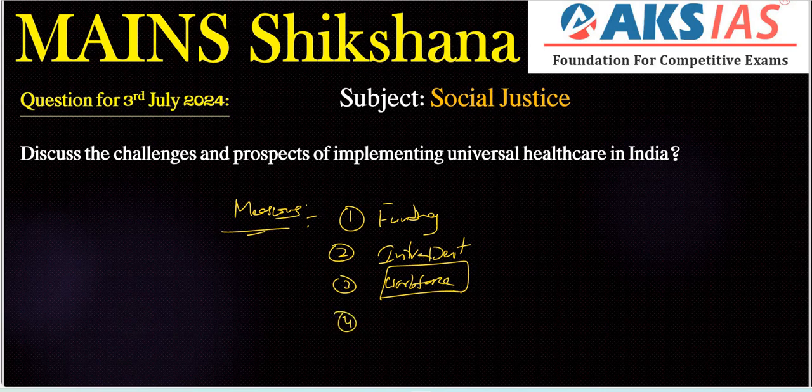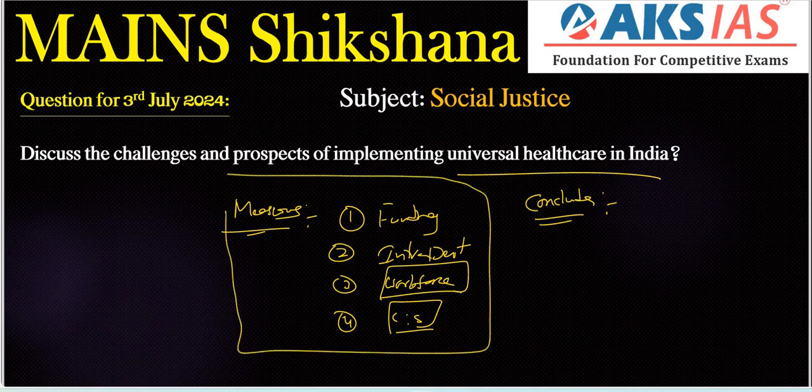Next point, we need to mention efficient governance, also one of the important needed measures, because we need to streamline policies and enhance coordination between central and state governments. That is important here. So we need to improve the implementation of universal healthcare or public health services, right? Finally, we can conclude with a simple note. Already we have mentioned many; at least 3 to 4 challenges or suggestions we need to mention. Apart from that, we conclude with a simple note.